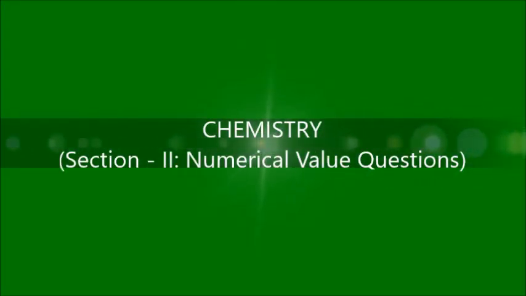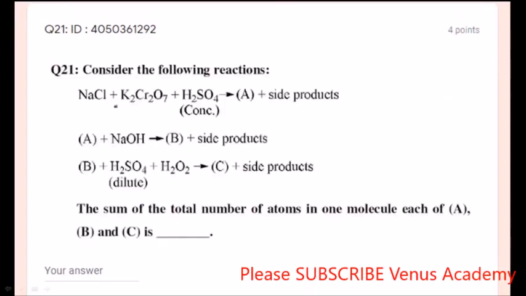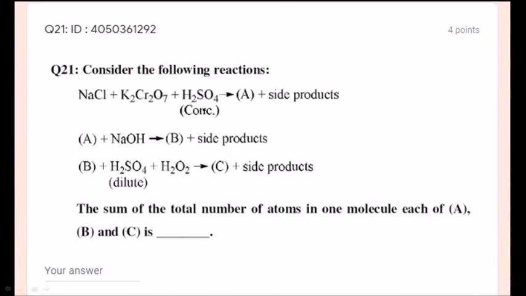Next, consider the following reactions. Sodium chloride plus potassium dichromate in presence of concentrated sulfuric acid gives A plus side products. A plus sodium hydroxide gives B plus side products. B plus sulfuric acid and hydrogen peroxide gives C plus side products. Find the sum of the total number of atoms in one molecule each of A, B and C. So if you know the compounds it is going to form, let us see.